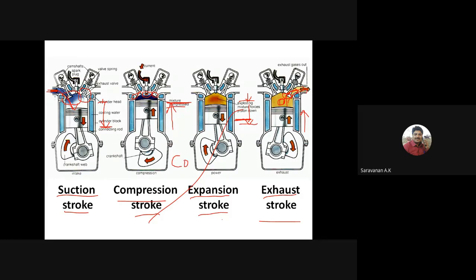And between the expansion stroke and the exhaust stroke, the exhaust blowdown process takes place. So stroke-wise, it has four strokes: suction stroke, compression, expansion, and exhaust stroke. But in process terms, there are the combustion process and the exhaust blowdown process. We discussed this in the last class.